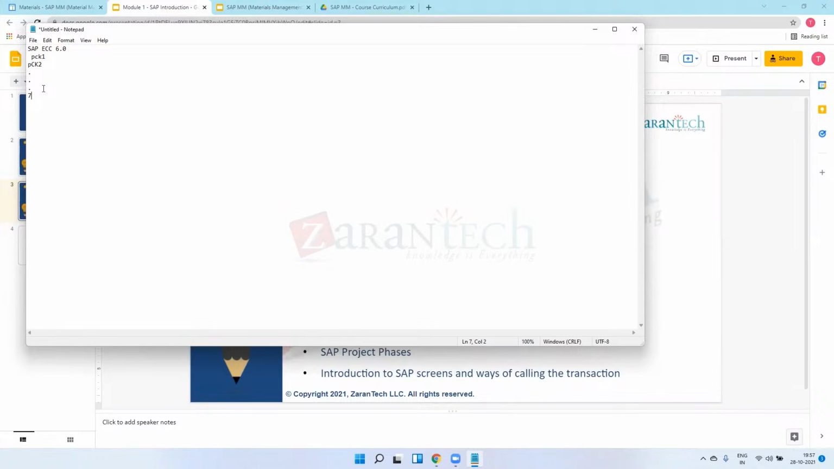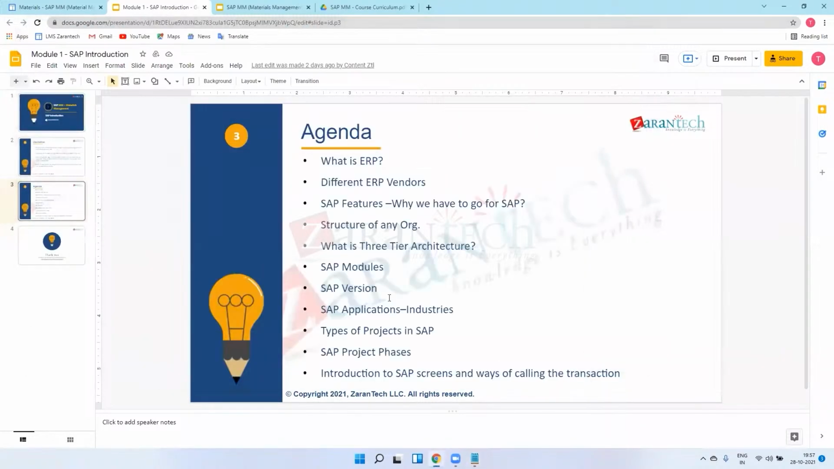So enhancement package 7. Every year SAP launches a new package. So after ECC 6.0, they are now on ECC EHP 7. After this, there is S4 HANA. You heard about S4 HANA? Yes, I heard about it. Okay, so this is all about the SAP versions.